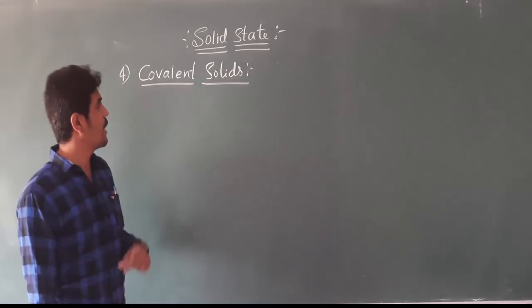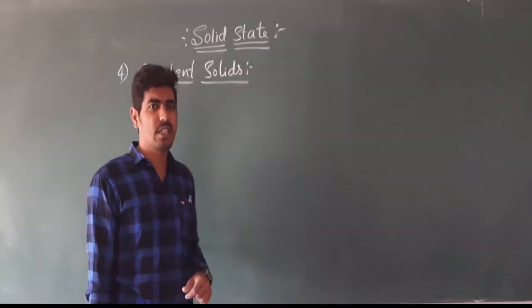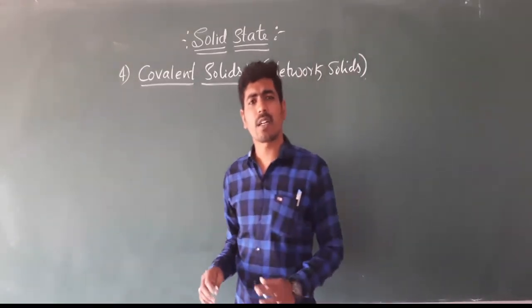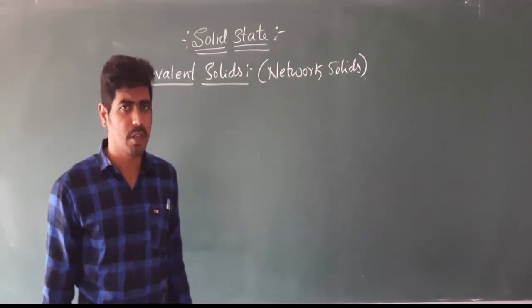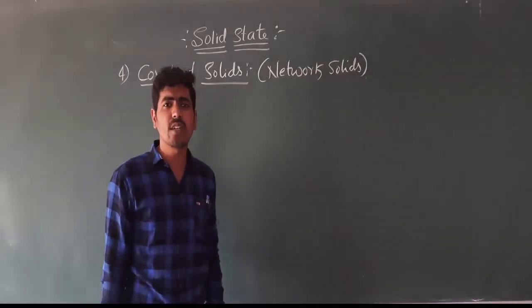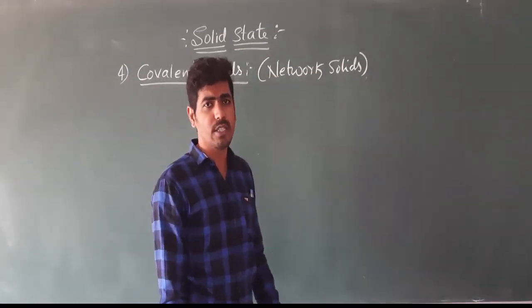Next, the fourth type of crystalline solid is covalent solids. These are also known as network solids because the atoms which are present in covalent solids will form a network-like structure. A huge network-like structure will be formed, and hence these are considered network solids.